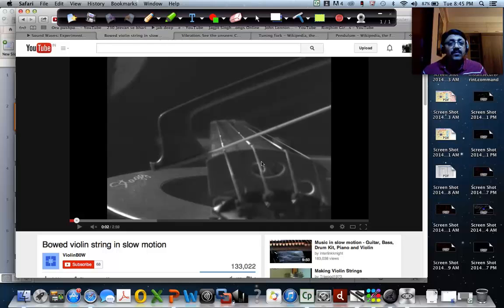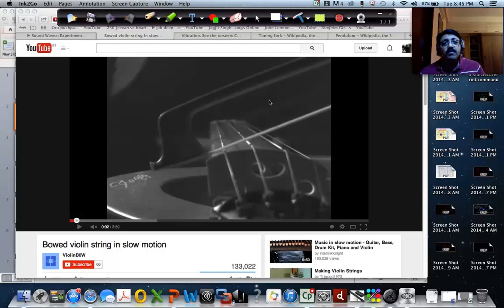These are strings of the violin, and this is what we call the bow of the violin. So this is the bow of the violin, and these are the strings. Now what you can see is when he's bowing, what is really happening is the string starts vibrating. Right? So let us look at that.